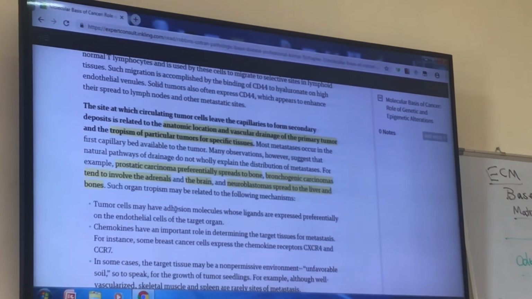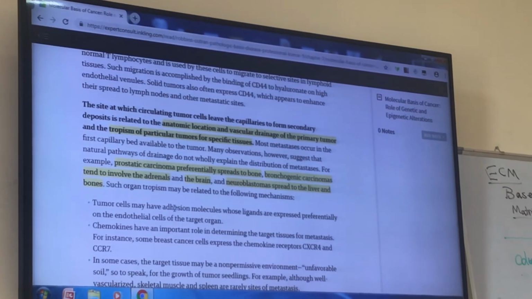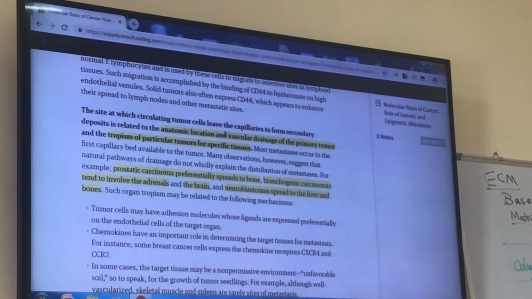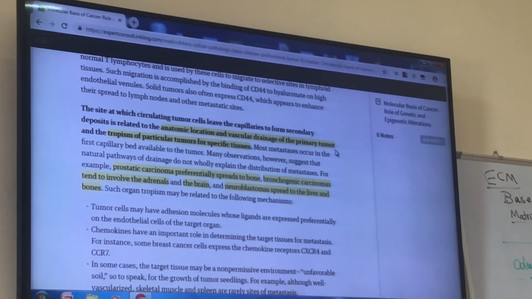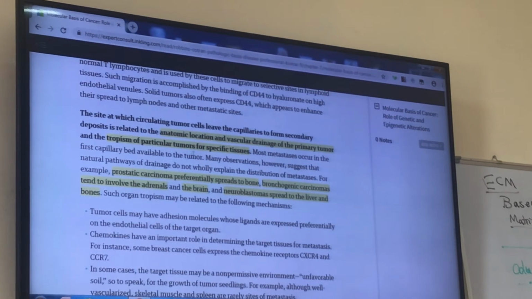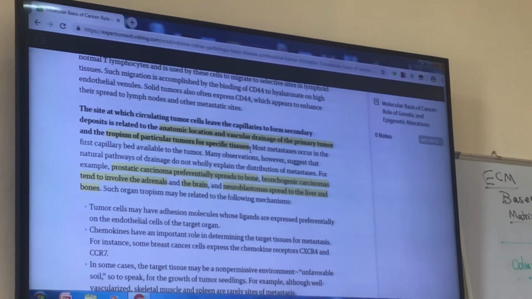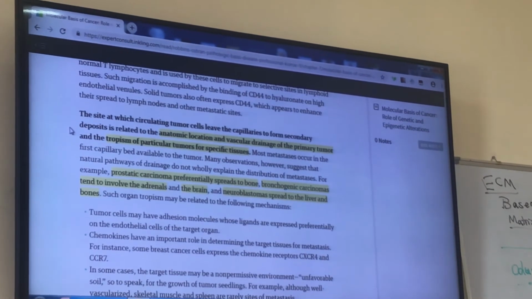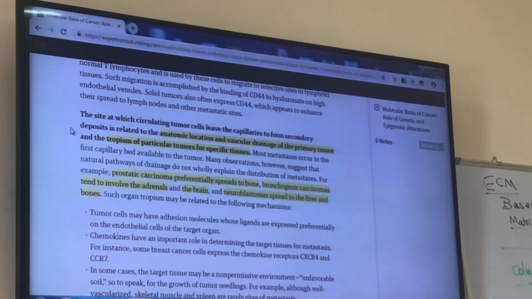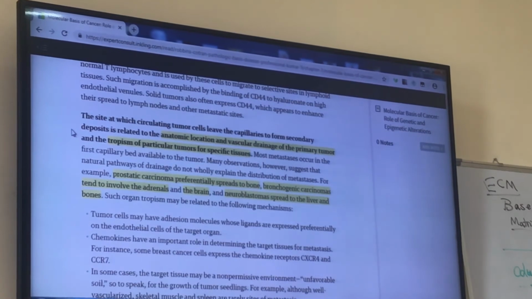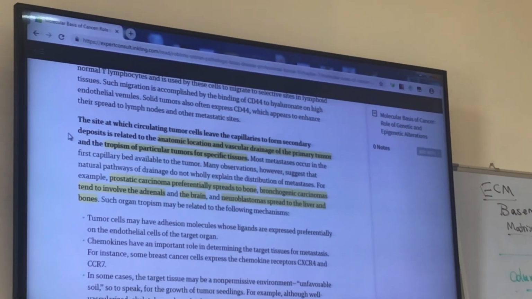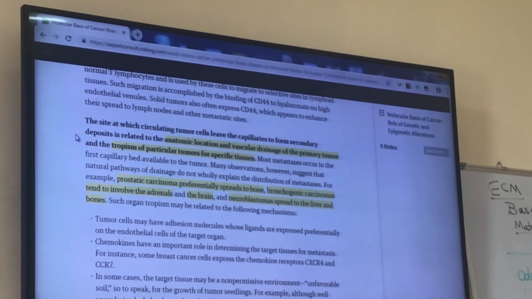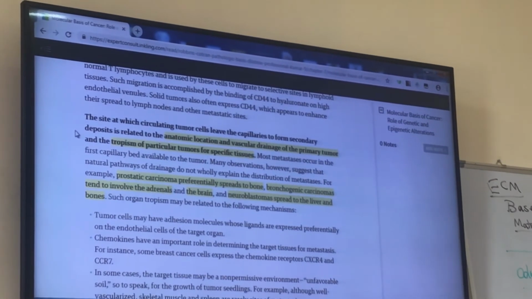Different cancers have different behavior. The site of metastasis depends on its anatomic location, the vascular drainage of the primary tumor, and the tropism of particular tumors for specific tissues. What is tropism? It means some tumors like some cells, some tissues for metastasis. Why? What does it mean? It means that there are some receptors and ligands. There are some molecules that can bind together only at some tissues.